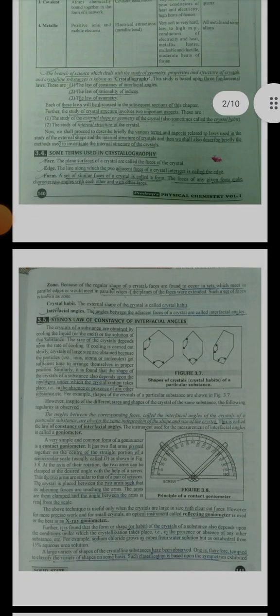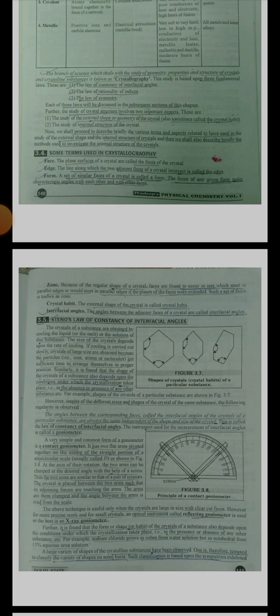Zone. Because of the regular shape of crystals, faces are found to occur in sets which meet in parallel edges. Such a set of faces is known as a zone.